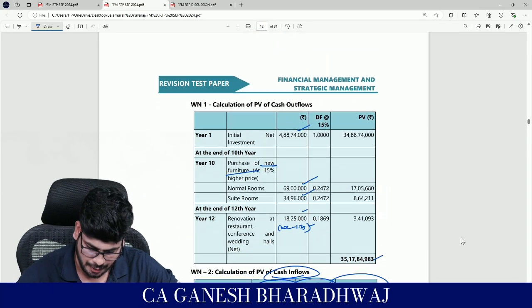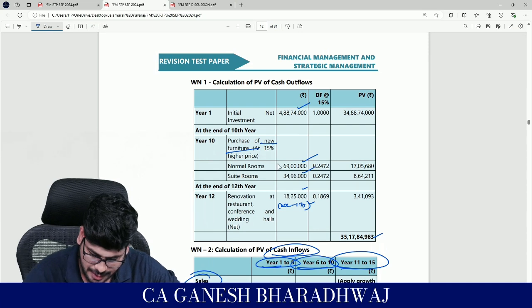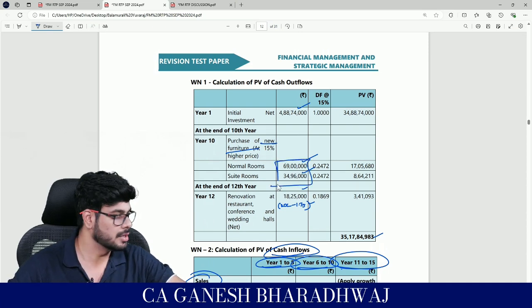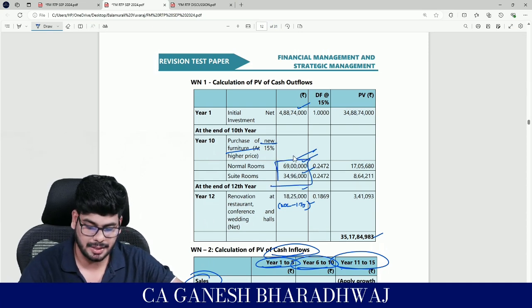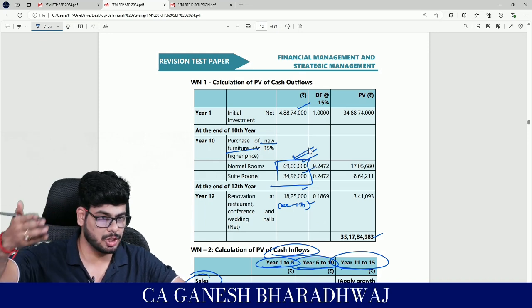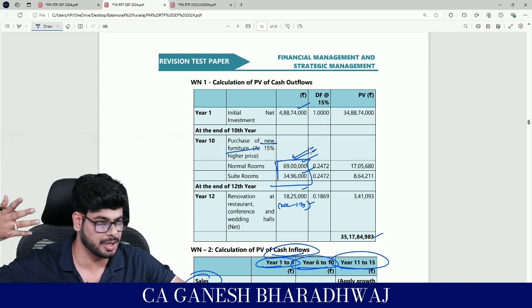So I think we have, yes, this is the figure, right? This is the figure that we've got. Guys, this is the amount that we are actually spending for purchasing these new furniture.